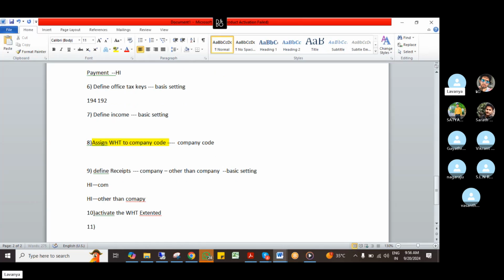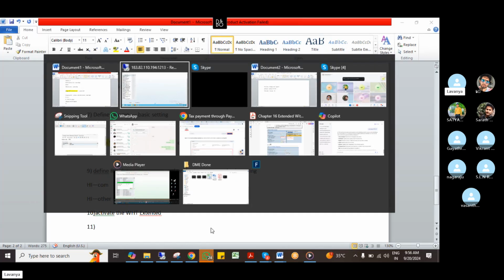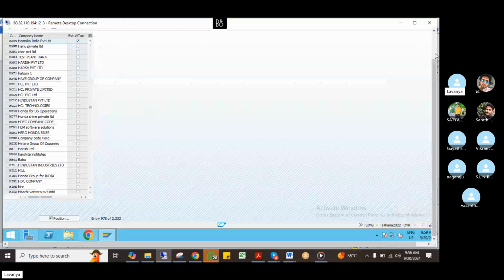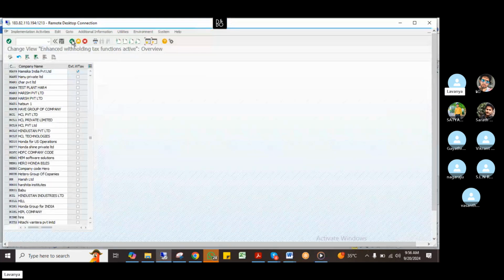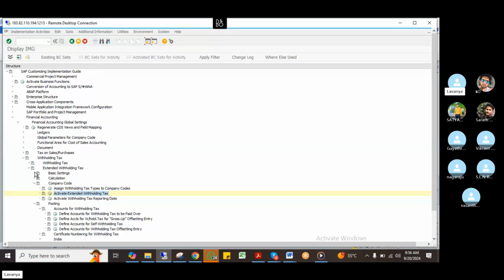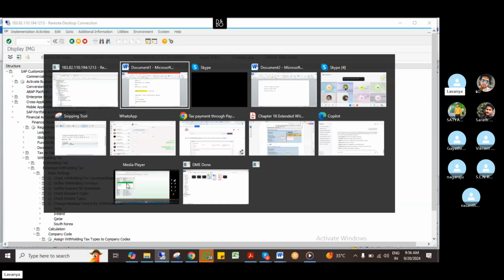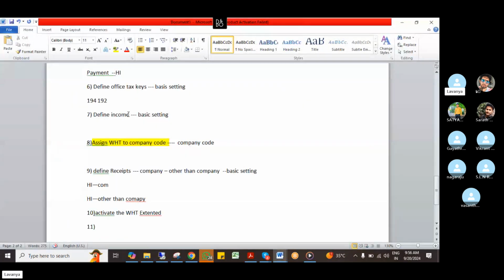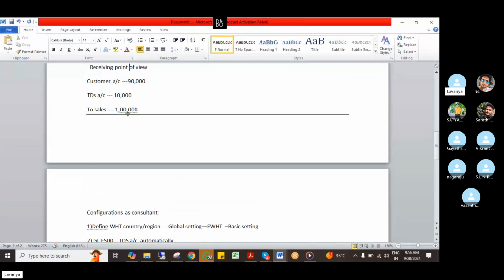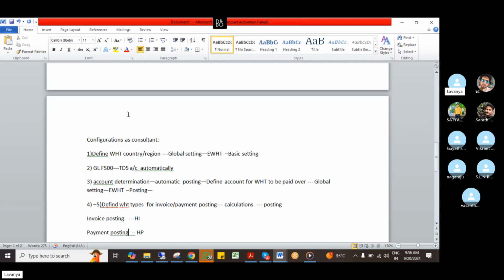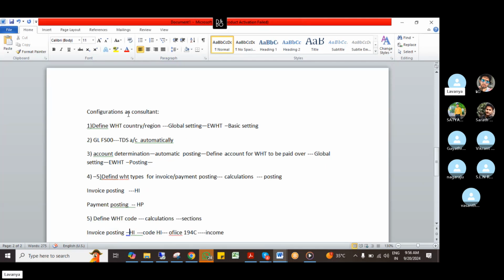And if there is anything pending here, I'll tell you from here only. Maximum, these are the configurations we have to do. If you come to basic settings, check withholding tax countries, I have done tax keys, I have done recipient, I have done income type. And one more thing: here I mentioned 1 lakh rupees, right, here 1 lakh 90,000 like that. So in income tax also some threshold limit is there. For that I need to inform the system not to calculate withholding tax within that threshold limit.